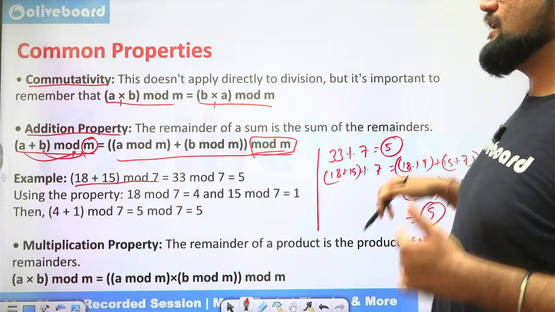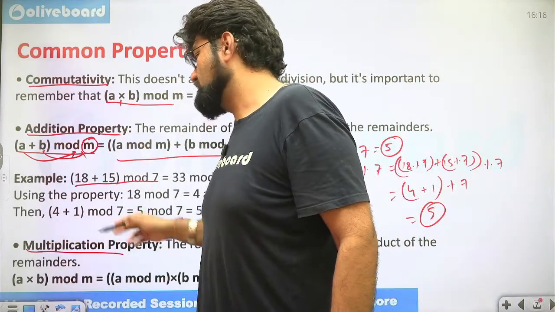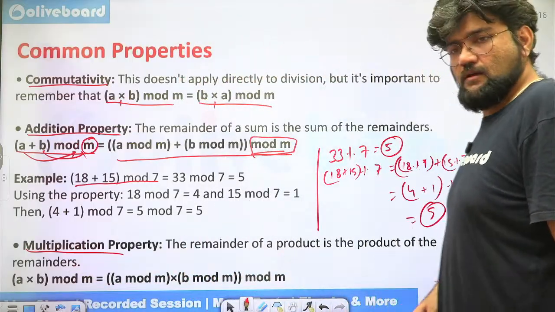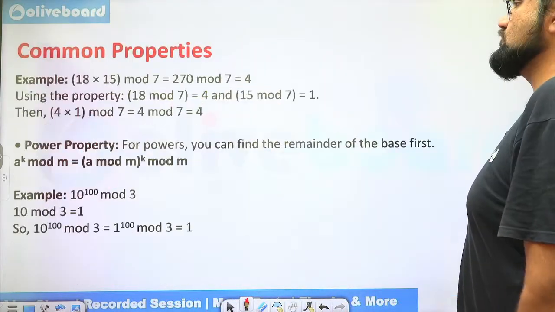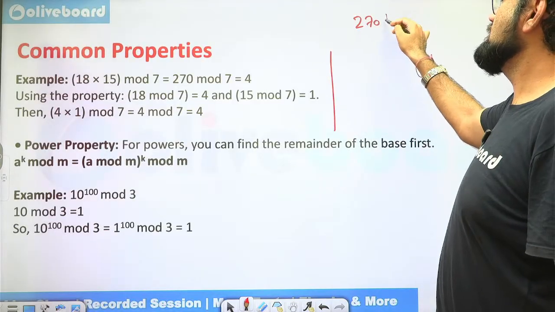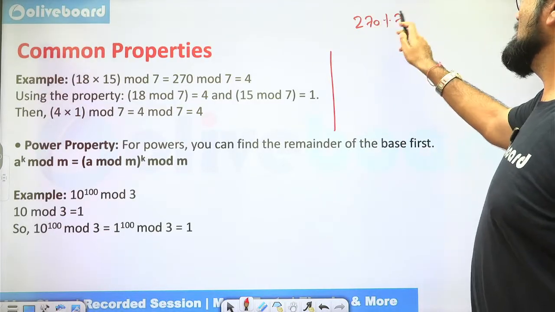Now, what about multiplication property? Same like addition, we'll replace it with multiplication. A into B mod M is A mod M into B mod M whole mod M. Let's look at another example for this. So we have 18 into 15 mod 7. So either we can do 270 mod 7. Okay, so how will we solve this?